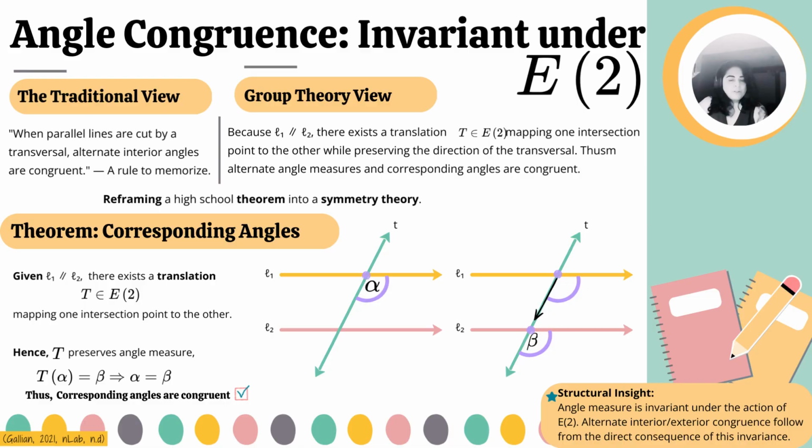These angles are referred to as corresponding angles. So what we're really saying about the pair of corresponding angles is that T of alpha is equal to beta, which implies angle alpha equals angle beta. This shows that corresponding angle congruence is not just a rule, but instead a consequence of invariance under the action of E2.